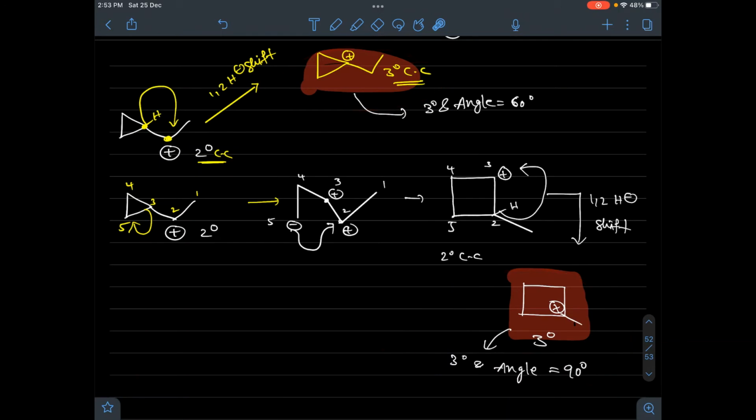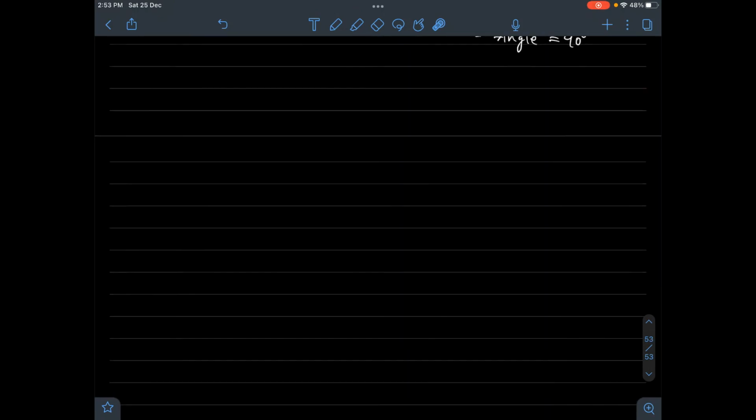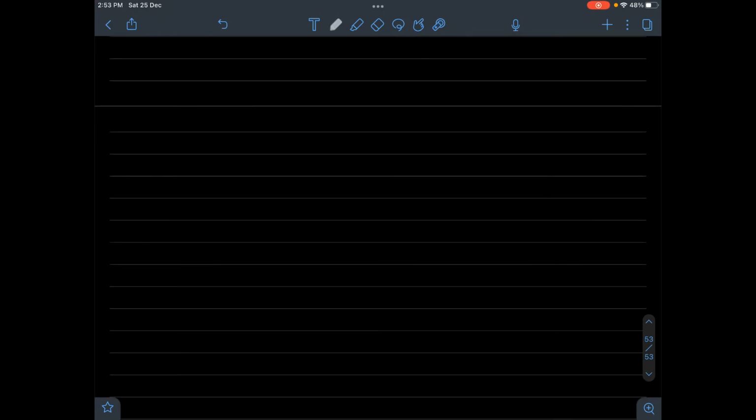So that is how ring expansion takes place. Same pattern; one more example, we will see how the ring expansion is carried out. Example number 2 is a 4-membered ring.